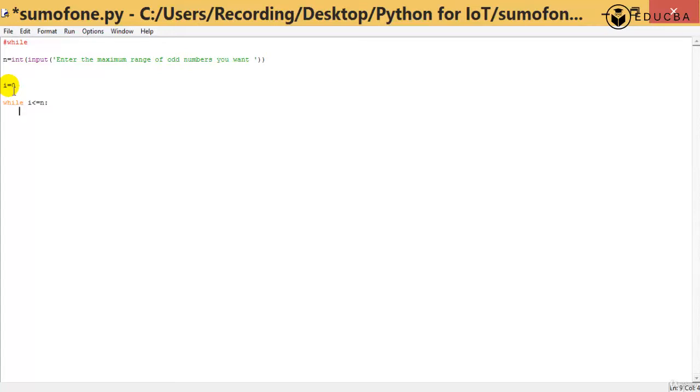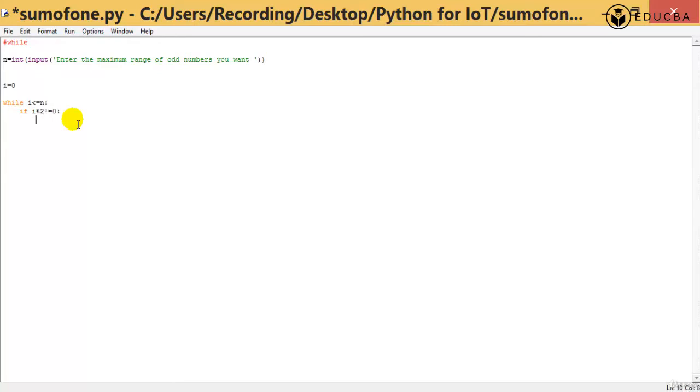When it becomes 2, the first thing it checks is whether I is less than equal to n. If it is, it goes inside and finds out whether I is an odd number or an even number. So how do I check that? Can I do if I modulus of 2 is equal to 0? Is it an even or an odd number? It is an even number, but I don't want an even number, I want an odd number.